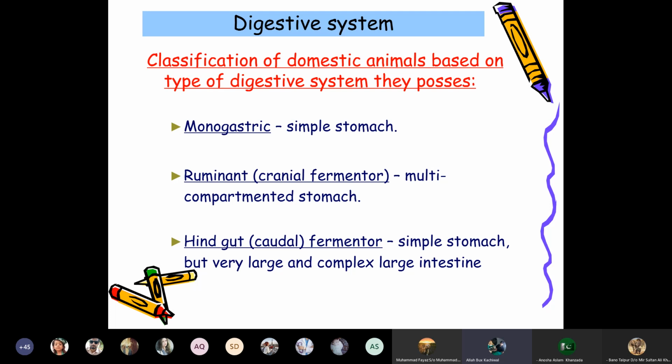Another category is known as pseudoruminants, having three compartments. The rumen, reticulum, and abomasum are present, but the omasum is missing. So the categories are monogastrics, ruminants with cranial fermenters, hindgut animals with caudal fermenters, and the pseudoruminants.